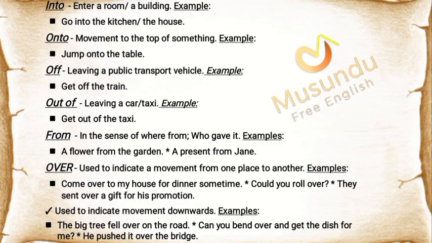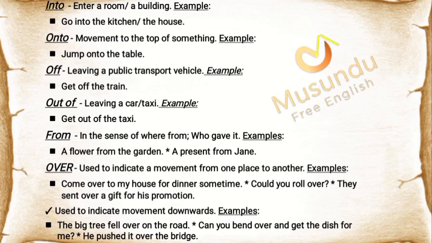"Into" means to enter a room or a building. Examples: Go into the kitchen/the house. "Onto" means movement to the top of something. Jump onto the table. "Off" is used for leaving a public transport vehicle. Example: Get off the train. "Out of" is used for leaving a car or taxi. Get out of the taxi.